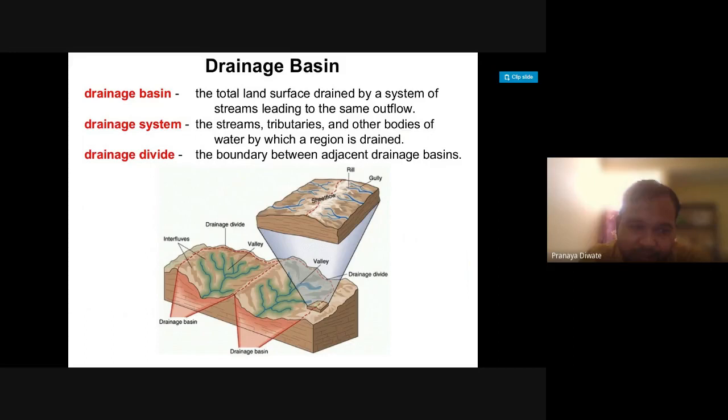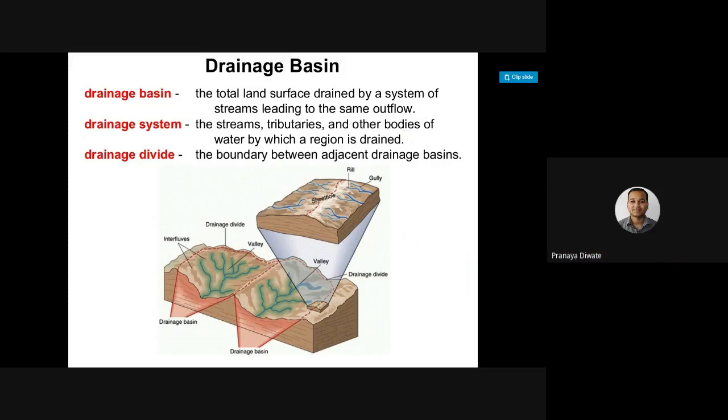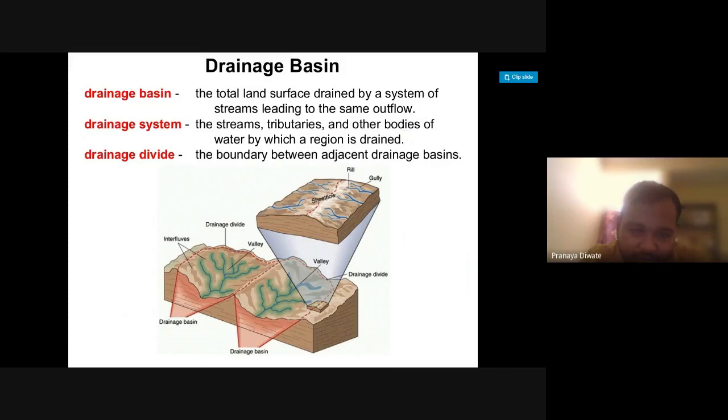Whereas the drainage system is the streams, tributaries and other bodies of water by which a region is drained. And the boundary between two different basins is known as the drainage divide. So these are three different aspects of the drainage basin: the basin itself, the system, and the divide. Each one has some characteristics and some studies.